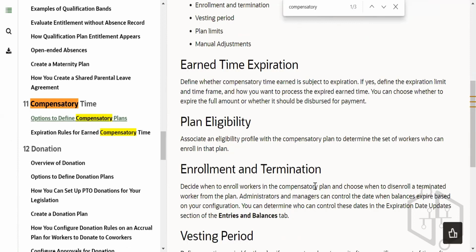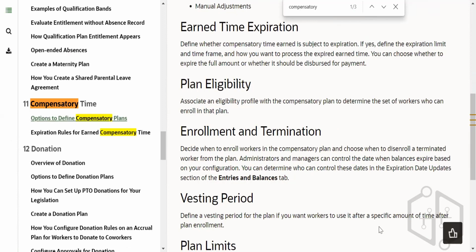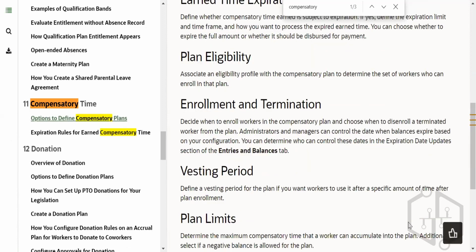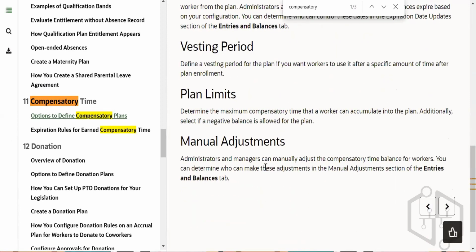Decide when to enroll workers in the compensatory plan, and when to disenroll terminated workers from the plan. Define a vesting period if you want to enroll workers specific to plan enrollment. So compensatory means you have to compensate time balance for the workers. So you have to go for manual adjustments, or you can go for this thing here.